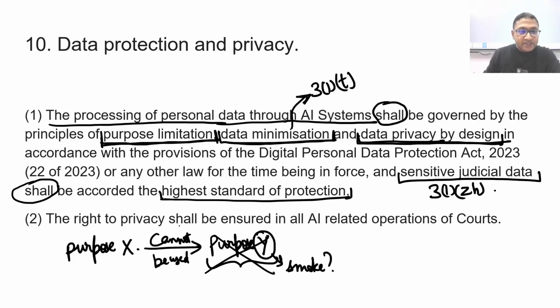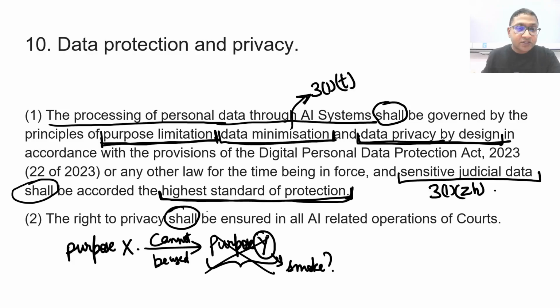The right to privacy shall be ensured in all AI related operations of the court. Now again, I have problems with such language. These kinds of language are much more flexible and powerful. The right to privacy is a fundamental right. It shall be ensured in all AI related operations, of course.